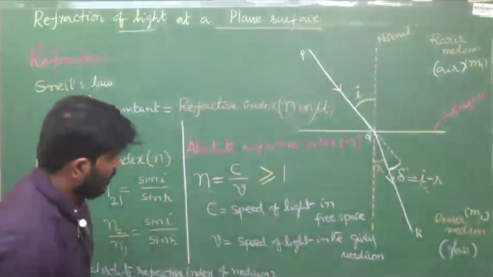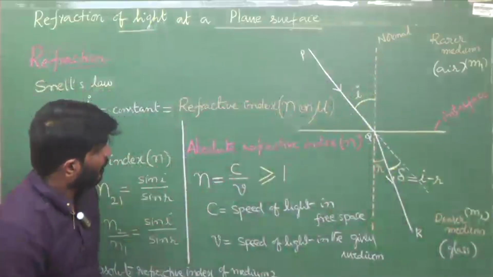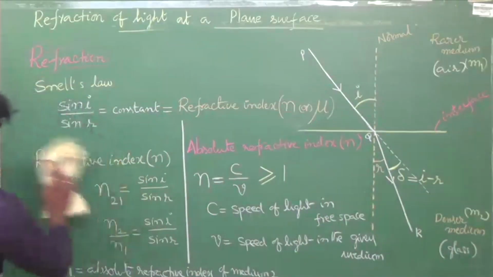See this? C by V. I have to erase this. No other choice.